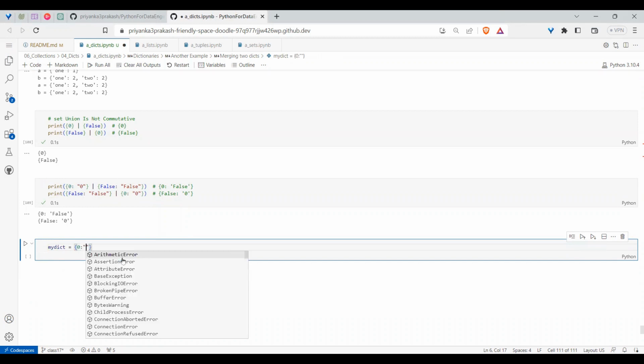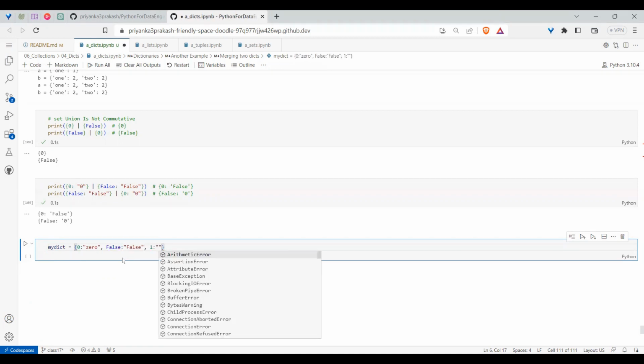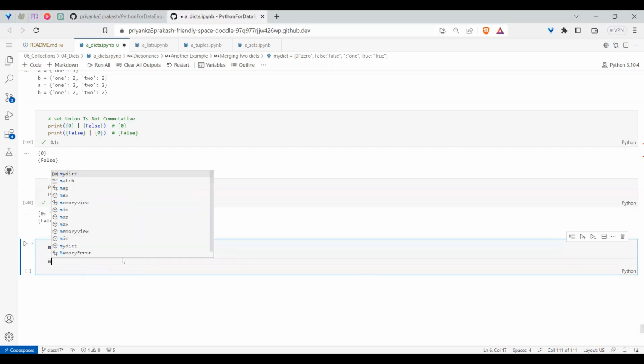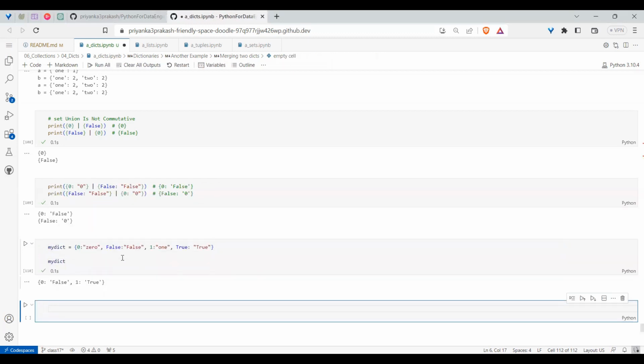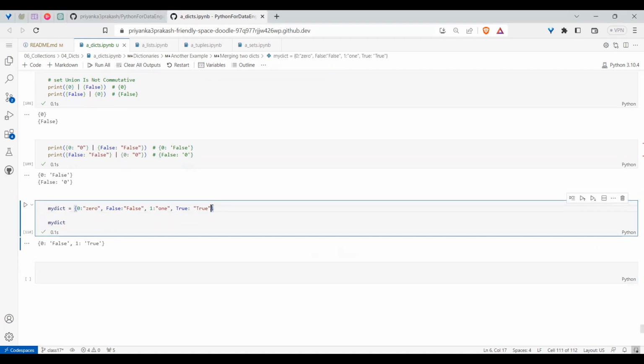If I say 0 for 0, false for false, false colon false, say 1 colon 1, and true colon true. If I create something like this, now see what will be the output of this dictionary. We got 0 for false, 1 for true.